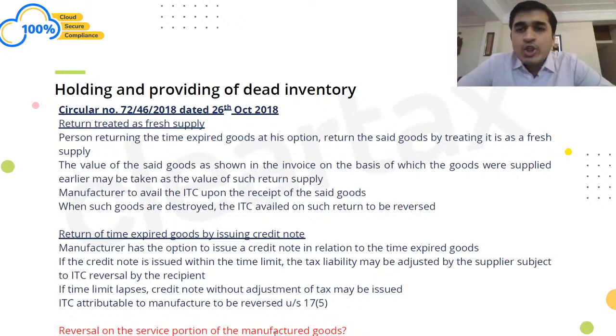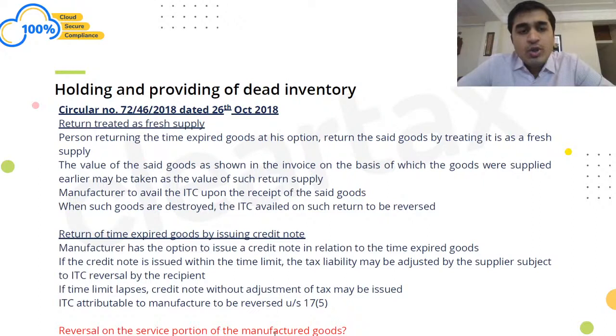First option is that you would show it as a supply. Second option is that rather than you showing it as a supply, I would be issuing a credit note against it. Correct? So, what if you are showing it as a supply? If you are showing it as a supply, in that case, I had charged GST from you while supplying those goods. Now, when you're returning back those goods, you would again show it as a supply back to me, right? And I would be thereafter entitled to avail the input tax credit on the receipt of the said goods.